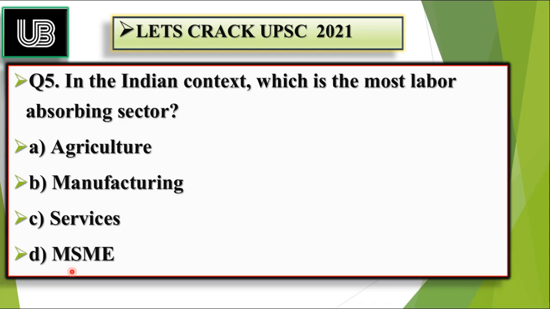Moving forward toward the next MCQ. Next MCQ is, in Indian context, which is the most labor absorbing sector? So the concept associated with this MCQ is sectors of economics, or we can say sectors of the economy. You have four options: first is agriculture, second is manufacturing, third is the service, while the fourth is MSME. You have to choose which sector employs the most labor, or we can say the most labor absorbing, most labor intensive sector.